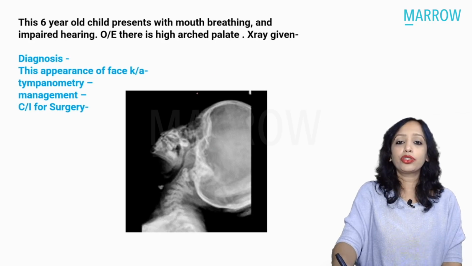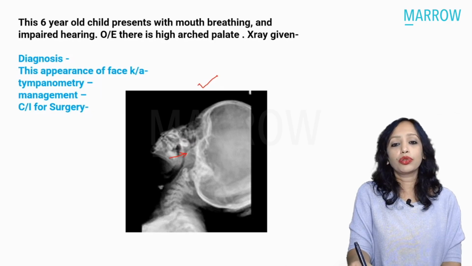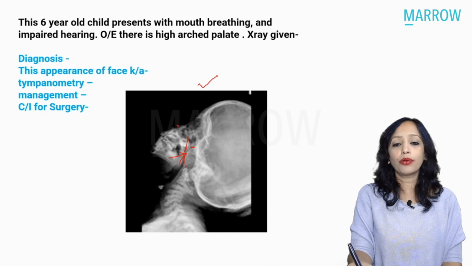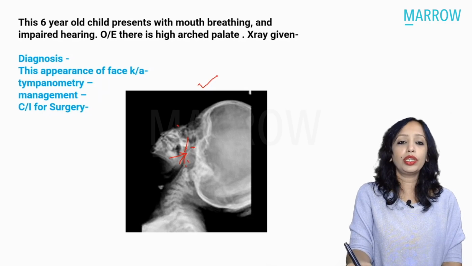And yes, the X-ray might be given to you, and what you're seeing here, if just the X-ray is given, this is the adenoid. What you're seeing is the nasal passage. The airway is very, very narrowed. So this is the adenoid hypertrophy child.